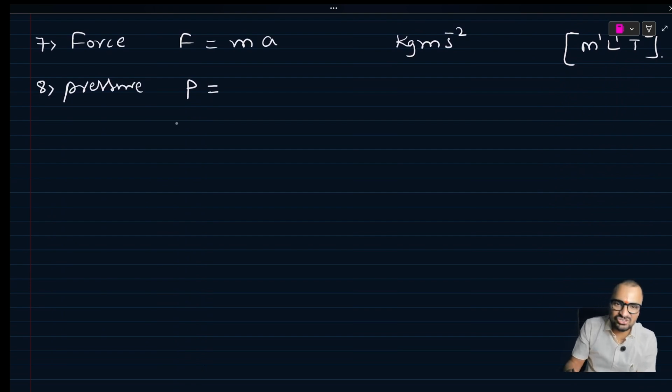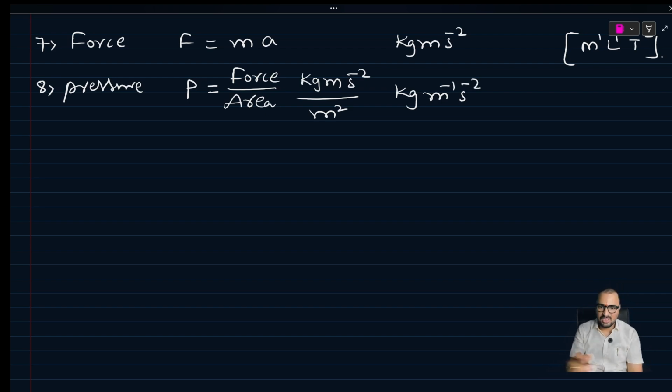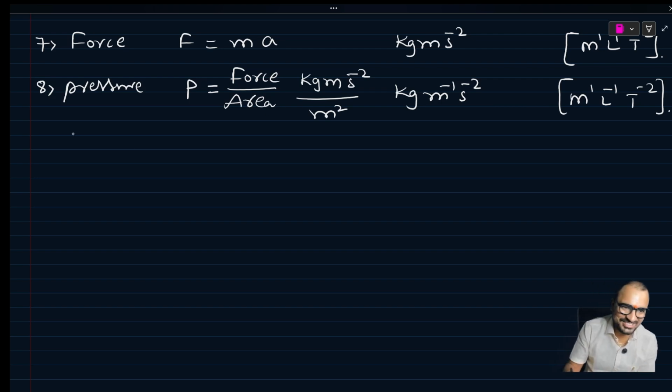Yes. Next, pressure. Pressure is nothing but force by area. Force formula what you wrote, mass, here the dimension you can see, kg meter per second square, by area, meter square. This becomes kg meter inverse second inverse square. So the dimension of pressure is M1 L minus 1 T minus 2. That's the dimension of pressure. Yes. Next,